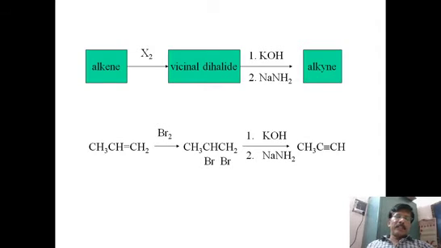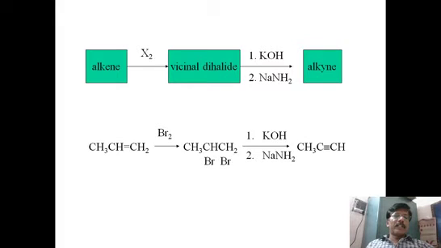Here, for example, the same preparation method we can understand, because in some examinations, reactions are not given directly. We have to apply the concept of a particular reaction in specific examples. For example, here is the alkene starting material. How to convert alkene into alkyne? Looks simple, but it's not that simple, because alkene cannot directly be converted into alkyne. It's not that easy, so for that we need to do some work.